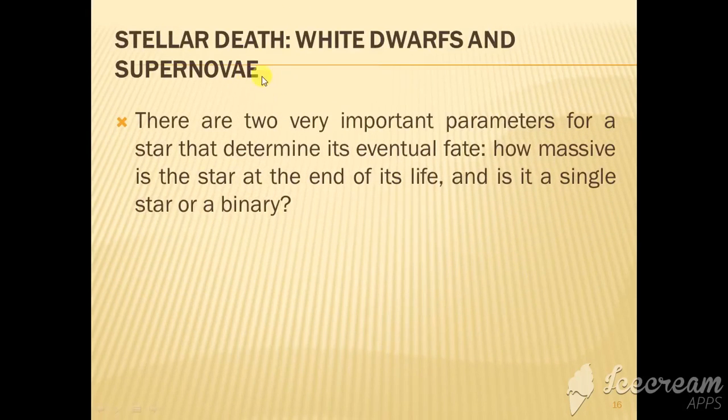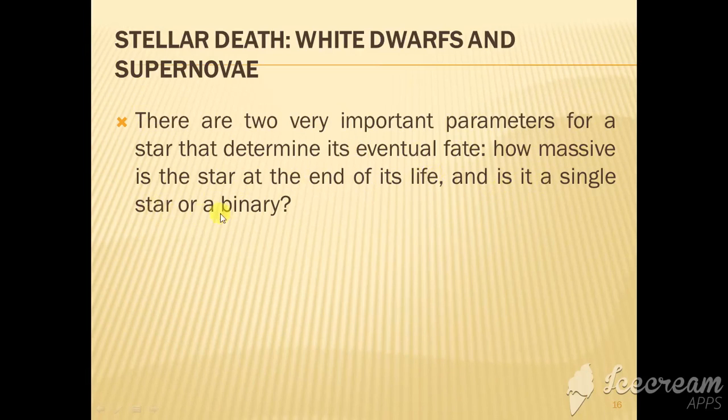So after AGB, actually the death period of a star starts. There are two very important parameters for a star that determine its eventual fate. The first one is the mass of the star at the end of its life.